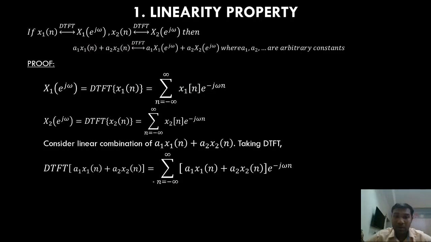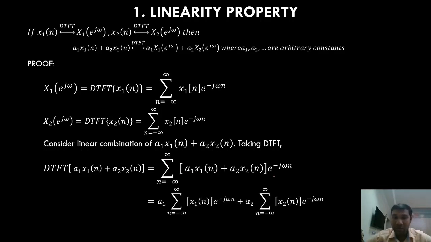Now I will separate the summations. I'll get two summations. The first summation is n equal to minus infinity to plus infinity of a1 x1 of n into e power minus j omega n, plus summation from minus infinity to infinity of a2 x2 of n e power minus j omega n. Since a1 and a2 are constants, I write them outside the summation.